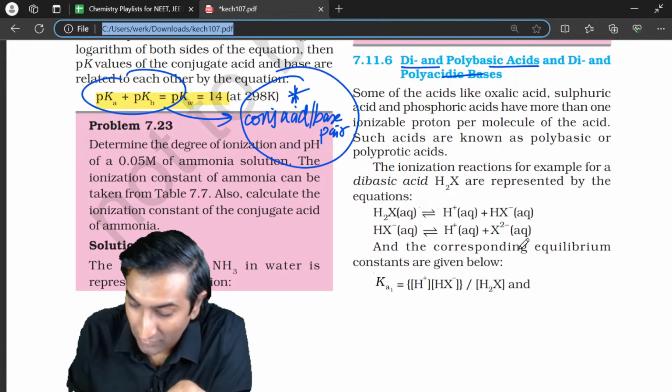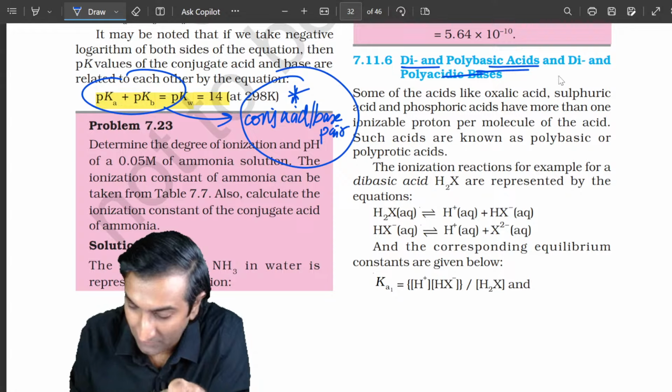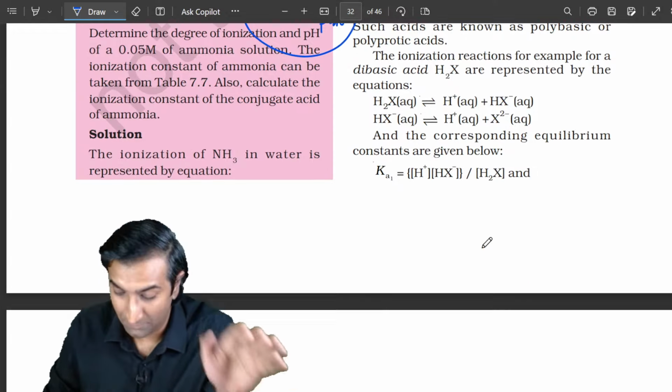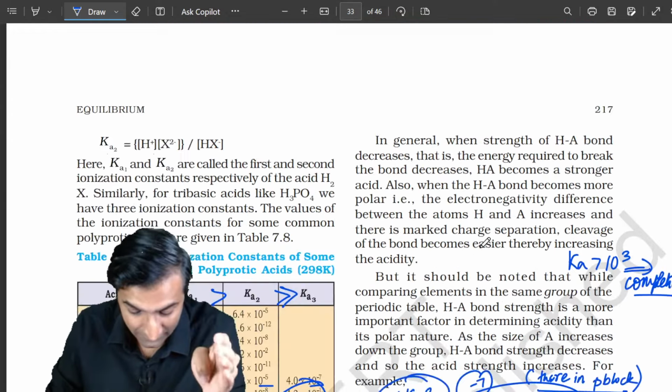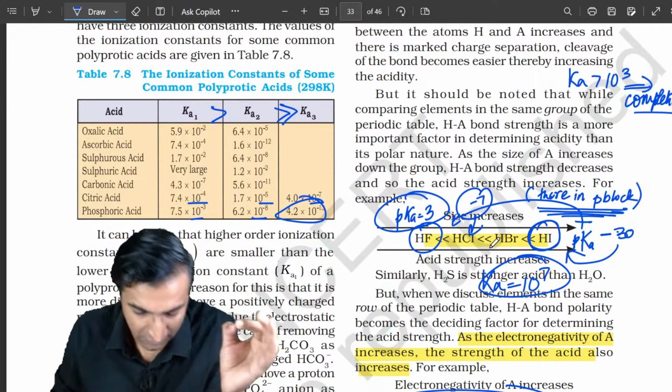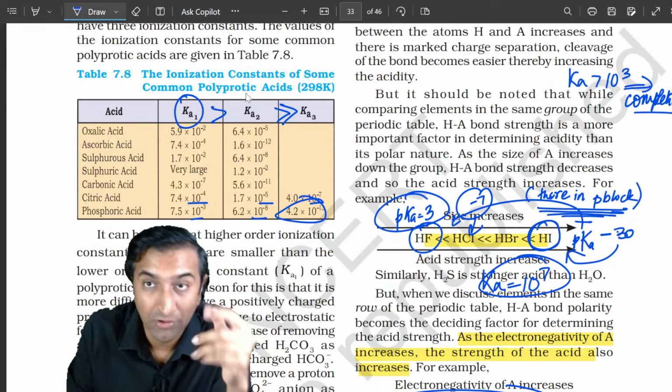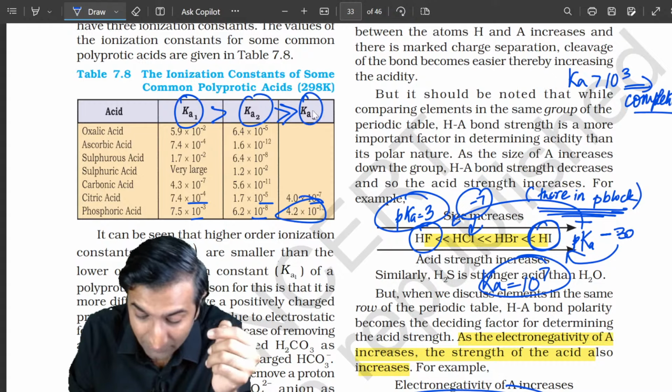Khair, if you get any questions on di and polybasic acids, again, no formula is required. Please don't mug stuff. Do things from first principles. The first and most important thing, which is always true, is that K1 will be greater than K2, which will be much greater than K3.